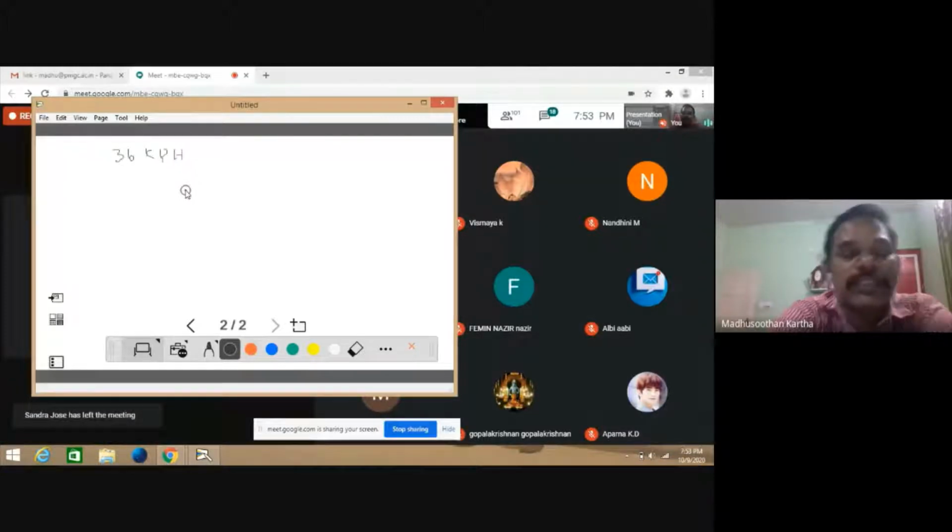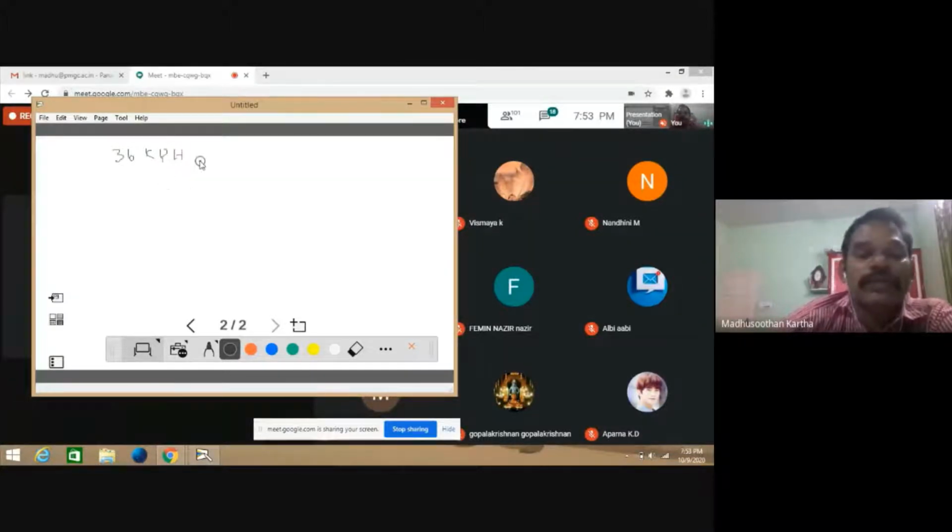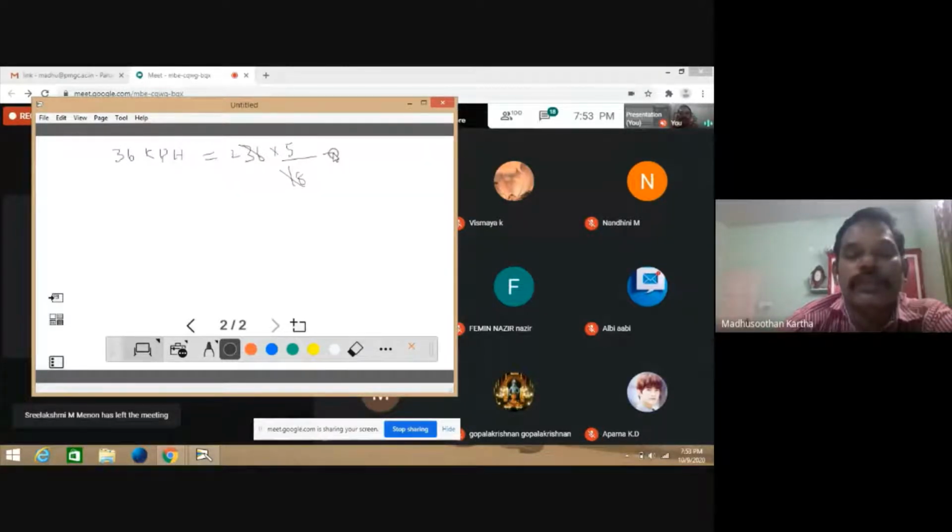So how can 36 km per hour be converted into meter per second? 36 is to be multiplied by 5 by 18. It is very easy. 18 and 36 can be cancelled, so the answer is 2. 2 into 5 is equal to 10 meter per second. 10 MPS. Very simple.